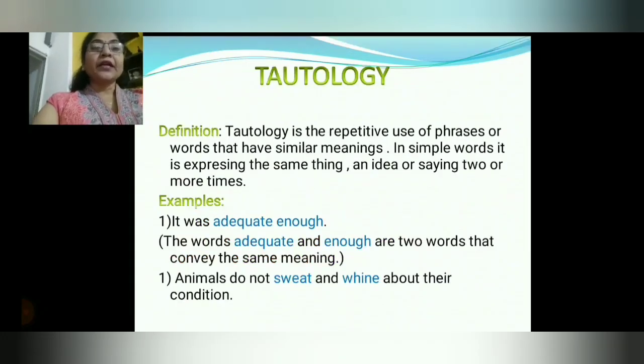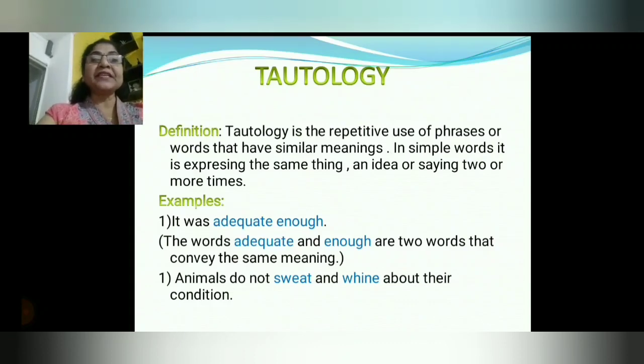And tautology. Tautology is the repetitive use of phrases or words that have similar meanings. In simple words, it is expressing the same idea two or more times. So this one is also simple. In tautology we get different words, but they have similar meaning.